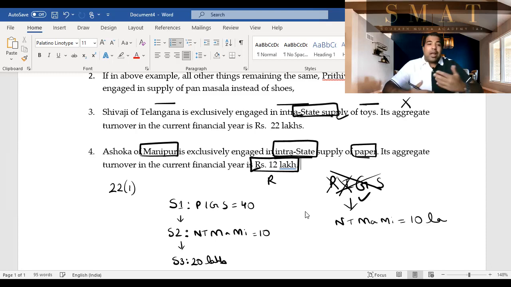Guys, you don't have to explain how you get the answer. In the exam, the answer will be very simple. Since Ashok is engaged in intrastate supply of paper in the state of Manipur, he will be subject to a limit of 10 lakhs. And since his turnover is 12 lakhs already, he will be liable to be registered. You don't have to explain how you got the answer. That's the shortcut. That's between you and me.